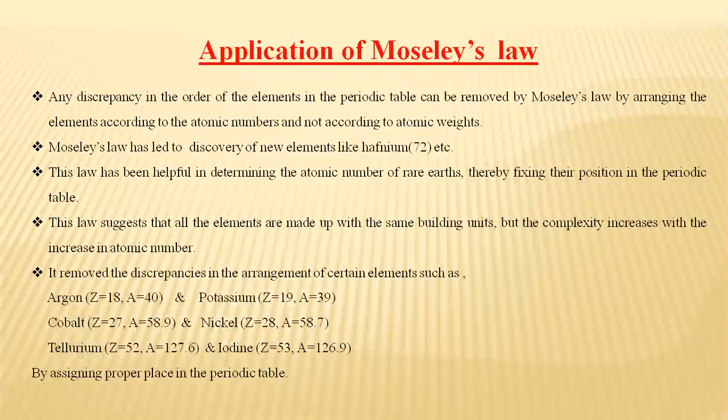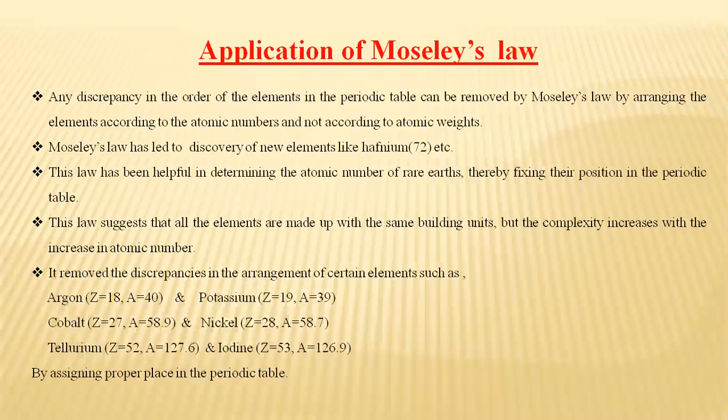Similarly, for argon and potassium, the atomic mass number of argon is 40 and the atomic mass number of potassium is 39, and argon's atomic number is 18 and potassium's atomic number is 19. So argon is coming before potassium.